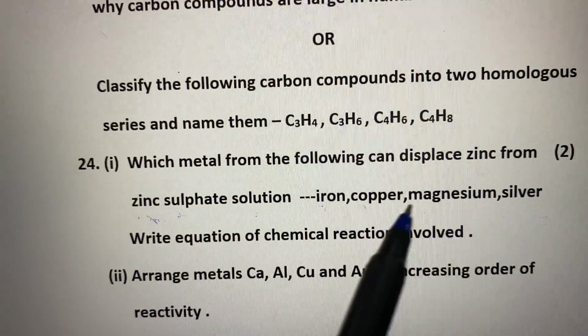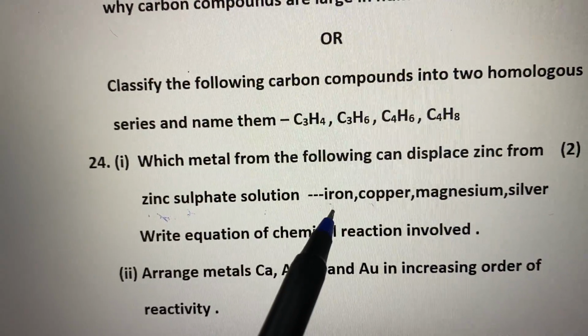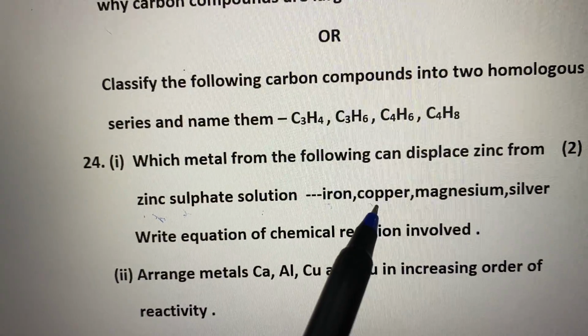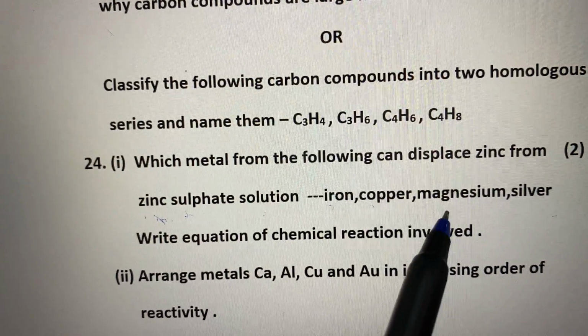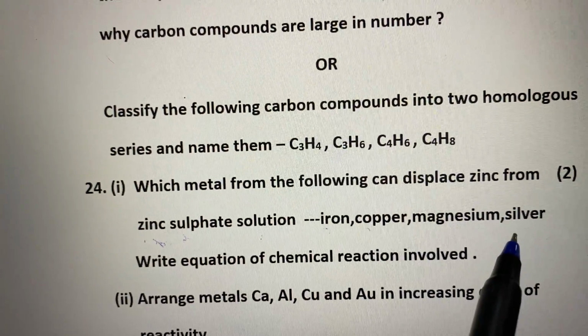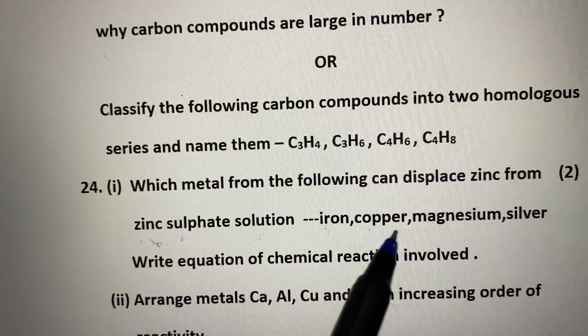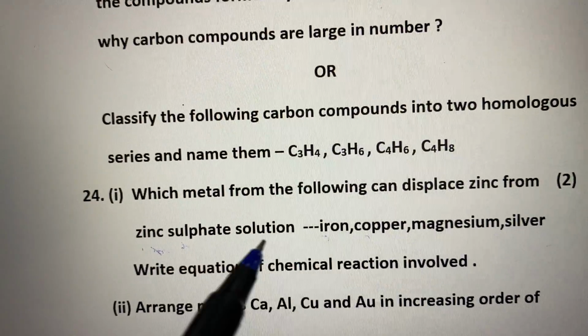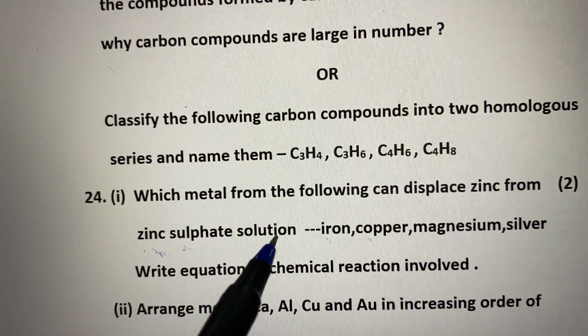From these four, we can see that iron is less reactive than zinc, copper is less reactive than zinc, but magnesium is more reactive than zinc, and silver is also less reactive than zinc. That means from all of these, magnesium can displace zinc from zinc sulfate solution.